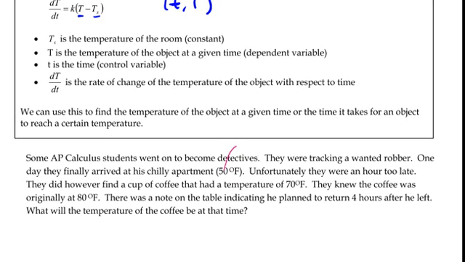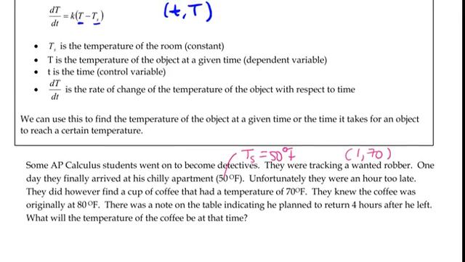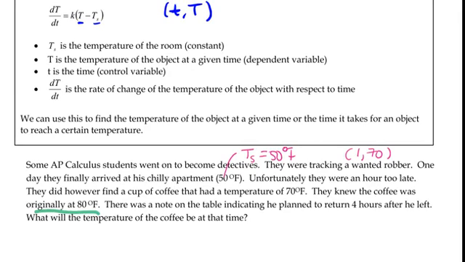It's his apartment. It's the temperature of the room, so it's T sub S. Then it says they were an hour too late. So they showed up an hour after, and they did find a cup of coffee that had a temperature of 70. So after 1 hour, the coffee's temperature was 70. There's an ordered pair. Remember the ordered pair, if you look up here, is time and temp. They knew the coffee was originally at 80, so that's how smart they are. That means at time 0, the temperature is 80.